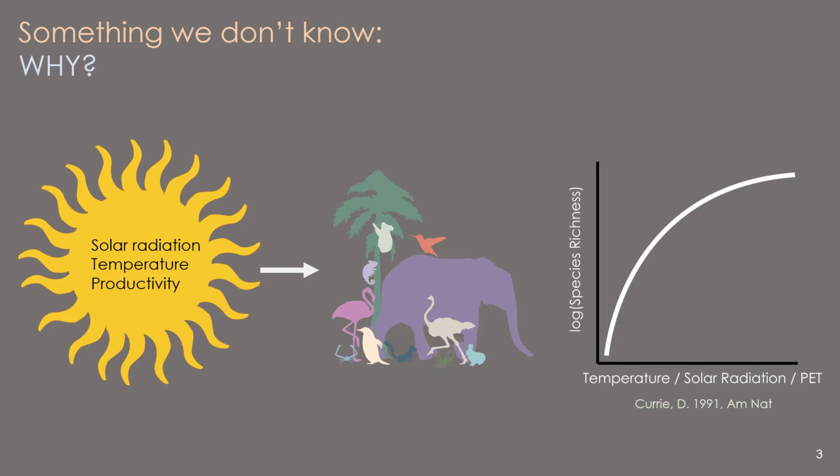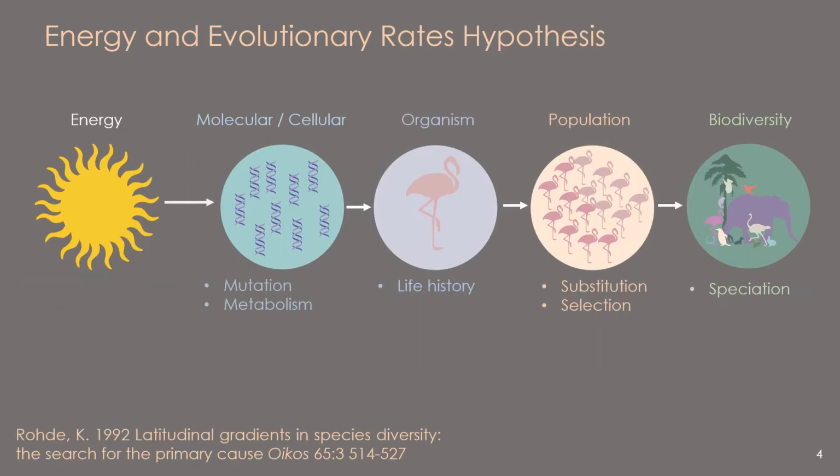So today I'm going to be talking about one of the major hypotheses linking energy and biodiversity. This is the energy and evolutionary rates hypothesis, or sometimes known as the evolutionary speed hypothesis. The hypothesis suggests that organisms in high energy environments have faster mutation rates, either due to more UV damage or oxidative damage from faster metabolic rates. These organisms also have faster life histories, so that's a suite of traits that includes small body sizes, fast growth rates, and shorter generation times. This is suggested to increase rates of molecular evolution and the rate of selection and adaptations in populations that live in warm places, which will increase the formation of reproductive isolation and therefore rate of speciation.